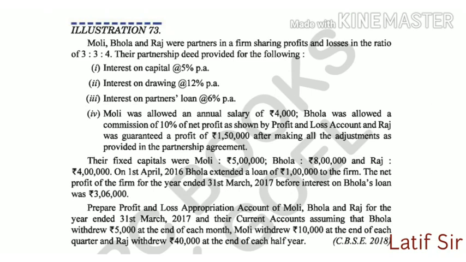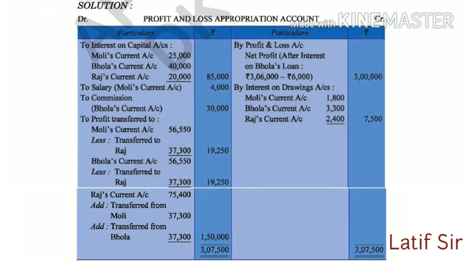Now we will see the solution, how it has been made, along with workings. First see the P&L appropriation account before you. On the credit side, you can see that net profit of 3,06,000 is there, but interest on partner's loan, that is Bhola's loan, has been deducted and 3 lakh has been shown on the credit side.